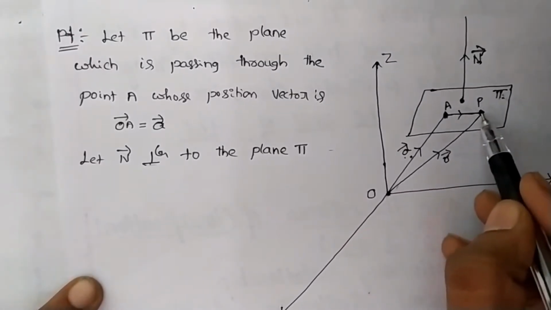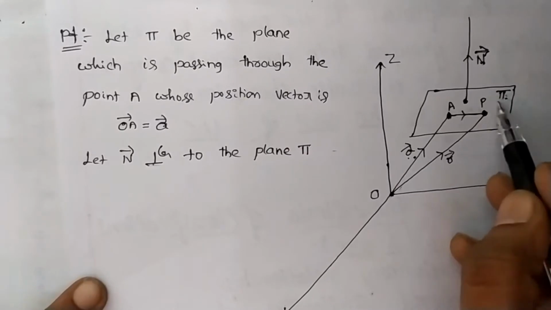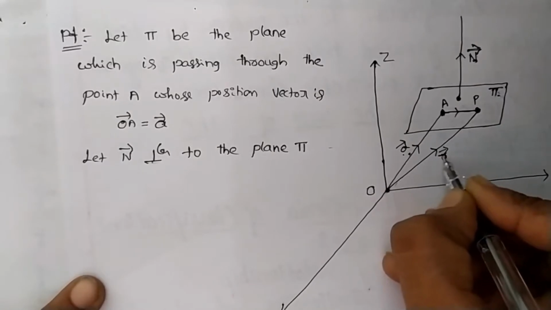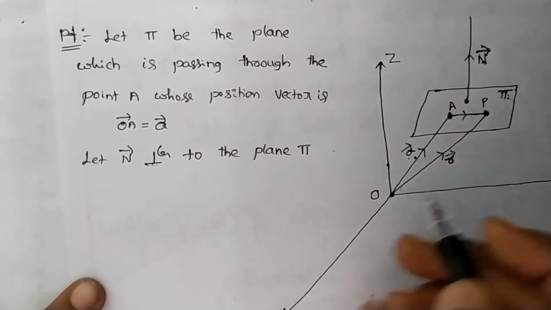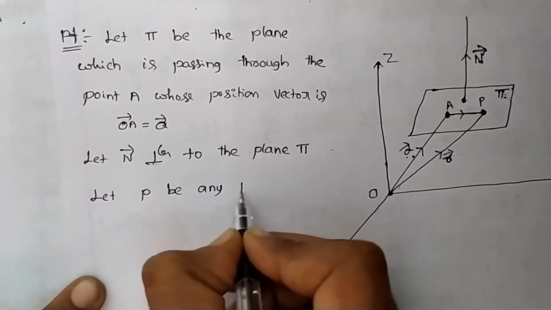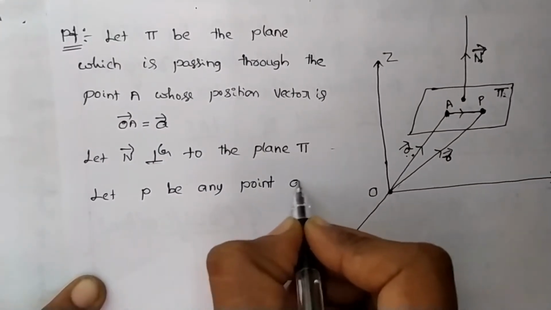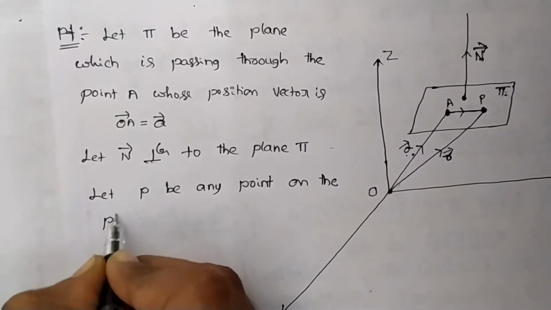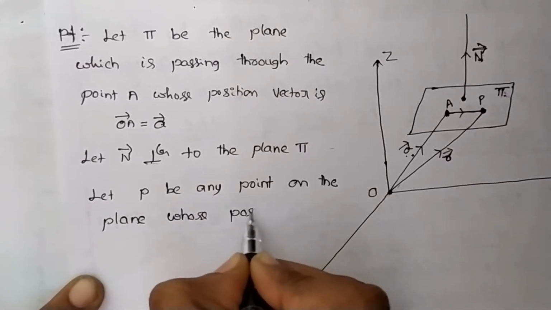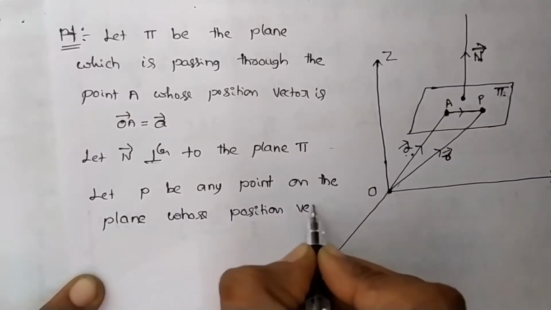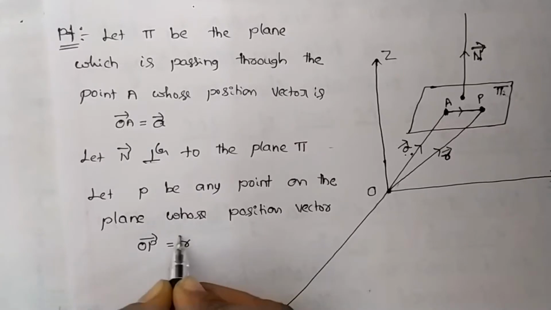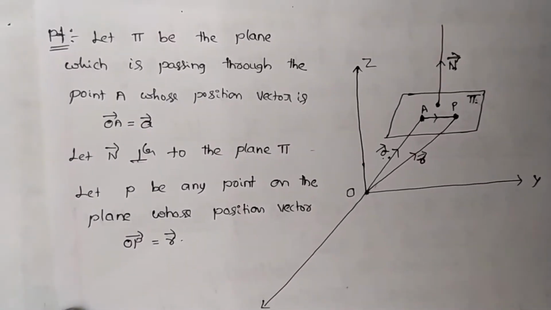Next, one more point we have, that is P. Let P be any point on the plane whose position vector is OP vector equals r vector.